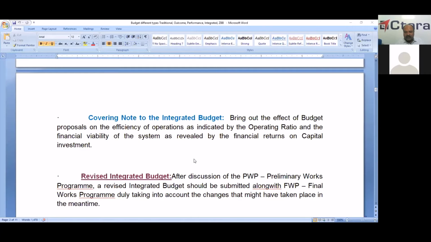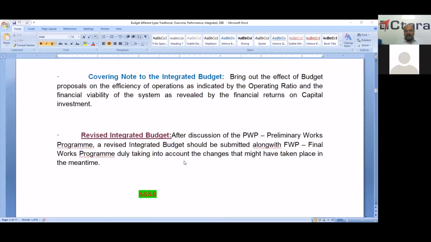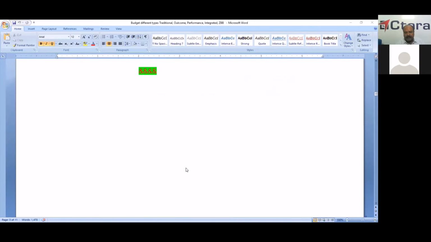Again, at the time of FWP, the same budget, a revised integrated budget after discussion of PWP, is submitted along with the FWP, the final works program, duly taking into account the changes that happened in between PWP and FWP. Whatever changes have happened are incorporated and sent along with the FWP. This is briefly about the integrated budget.